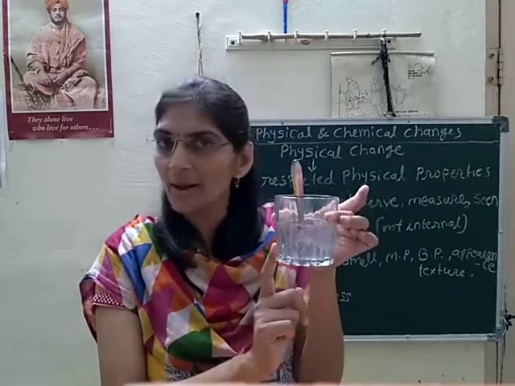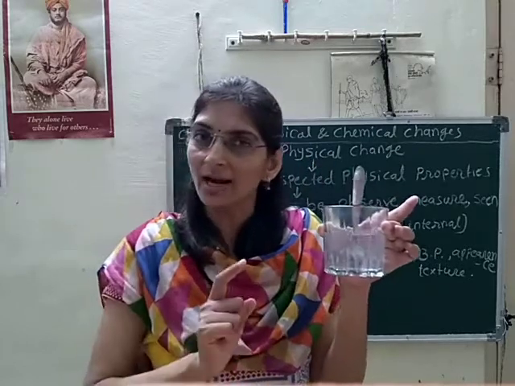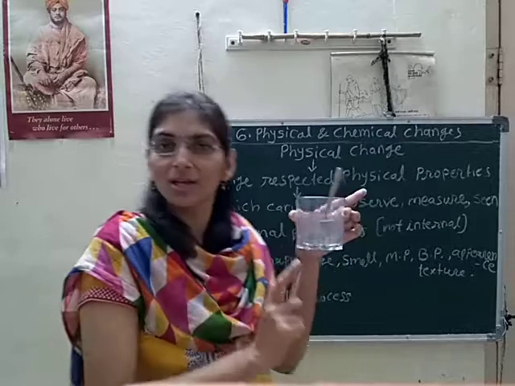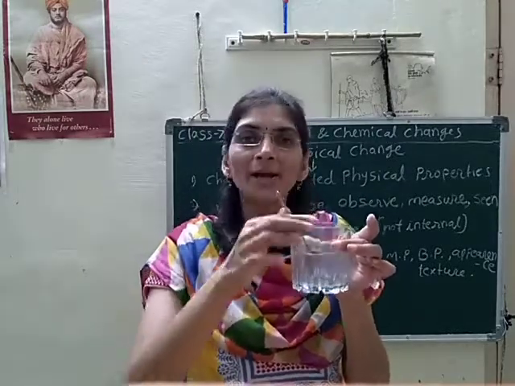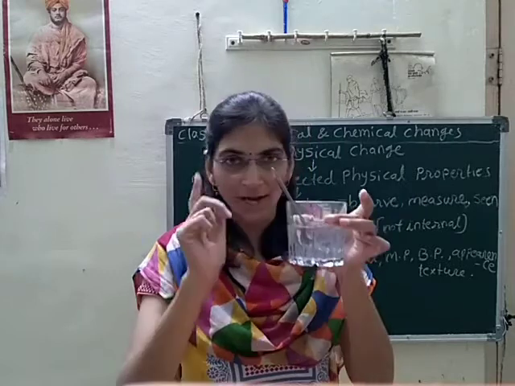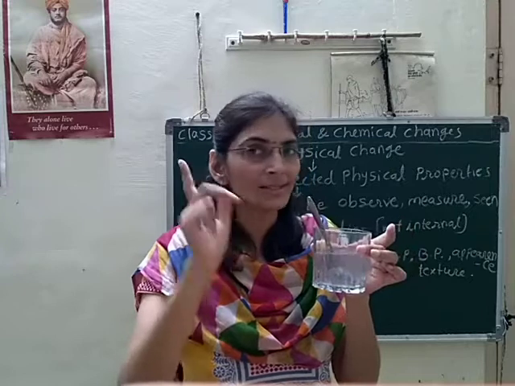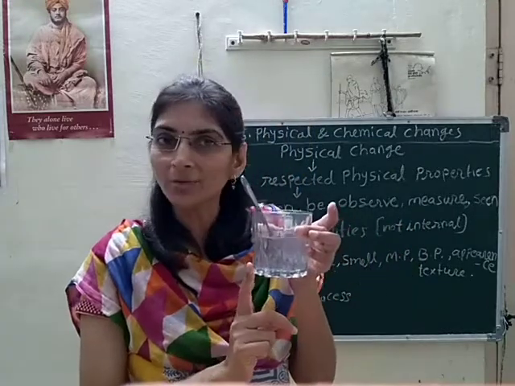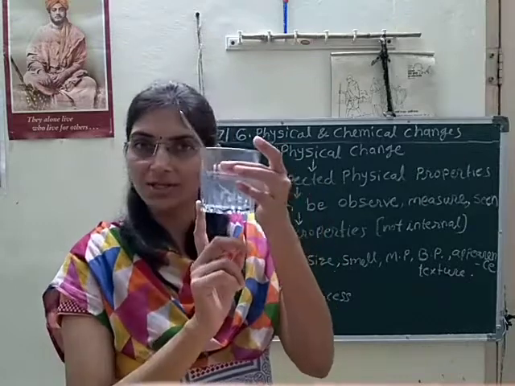The change happened here after adding those ingredients. So find out the answer to my question. In our next lecture we will discuss that question. Which type of change is that?